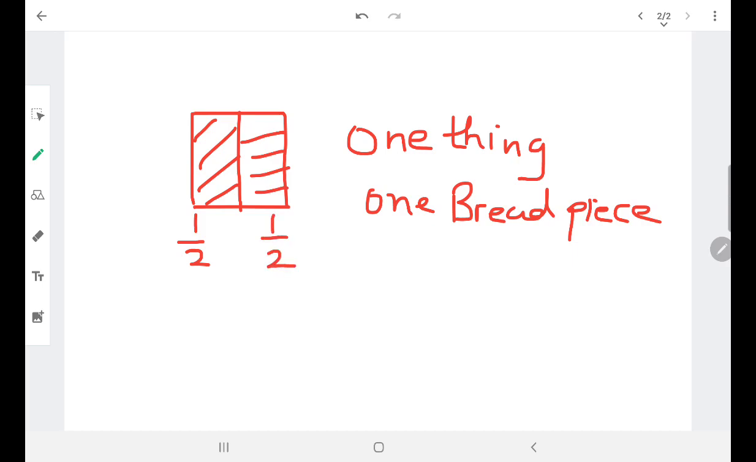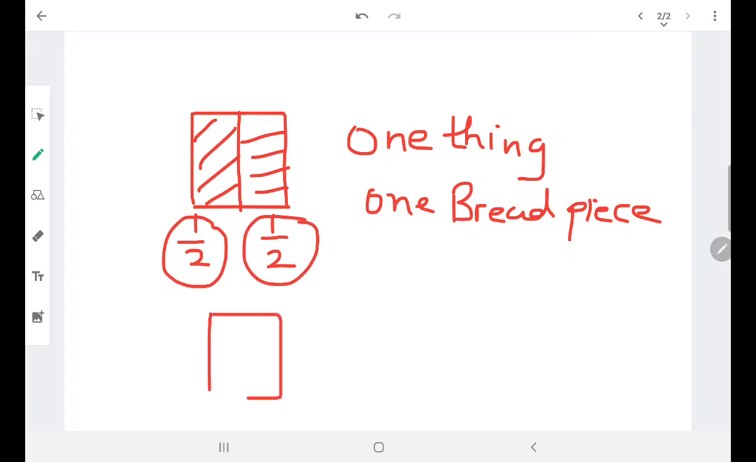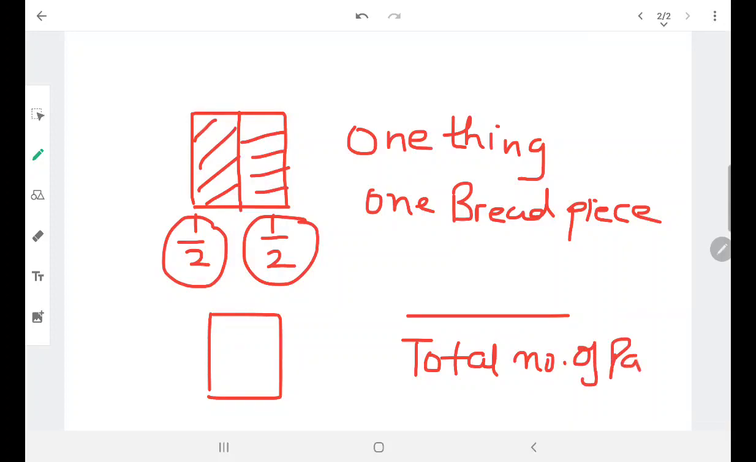So basically what we did here, how I wrote this, 1/2, 1/2: there was one thing, and I divided it into two parts. So a fraction is always written as the total number of parts and the part we are talking about, one out of them. You can take any number of parts here.